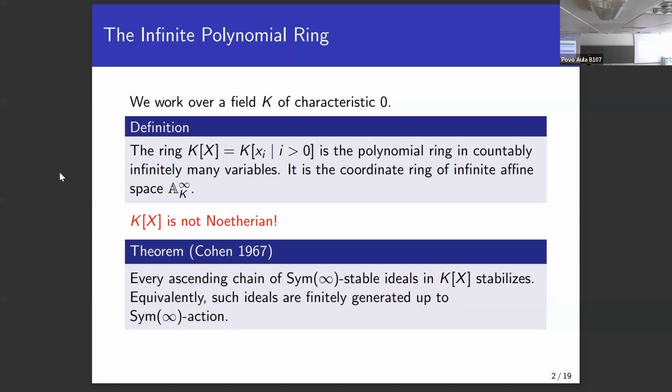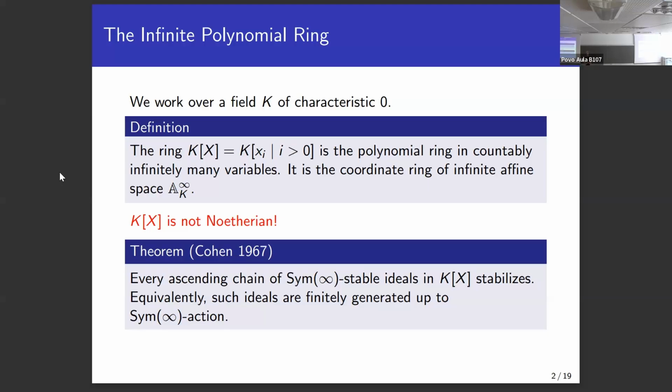So, which was known by Cohen in 1967 and rediscovered by Aschenbrenner and Hillar in 2007, is that if you look at ideals in our infinite polynomial ring which are stable under permutation, so under action of the infinite symmetric group, which is nothing else than the union of all finite symmetric groups, then all such stable ideals, or I call them symmetric, satisfy the ascending chain condition, or equivalently, they are generated by finitely many elements up to these infinite permutations. All right.